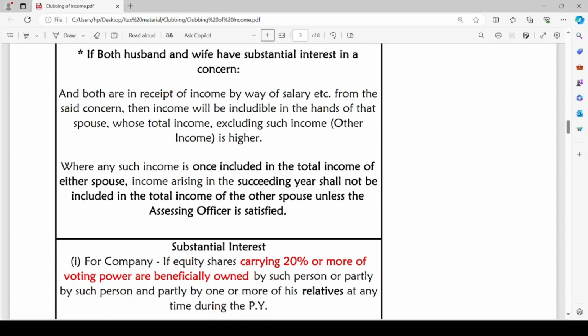The next point is, where any such income is once included in the total income of either spouse, income arising in succeeding year shall not be included in the total income of the other spouse unless the assessing officer is satisfied. If in one year the income from the concern is clubbed with the total income of husband, in the next year the income from such concern cannot be clubbed with the total income of the wife. It should be clubbed with the total income of husband only. But if the income has to be clubbed with the total income of wife, then the assessing officer has to be satisfied.